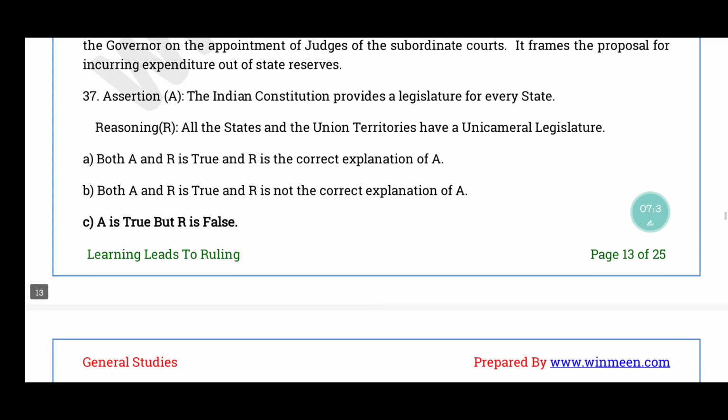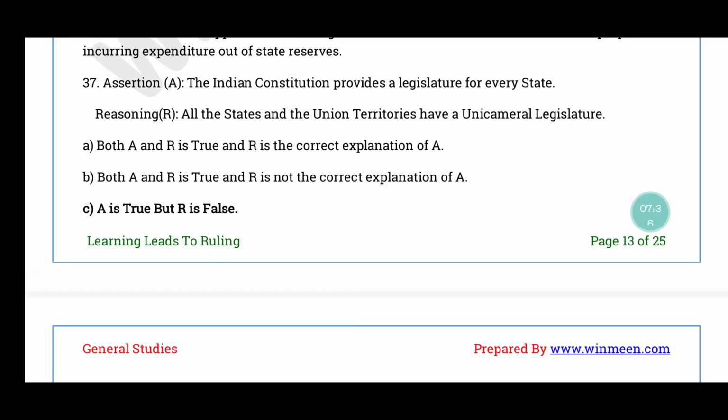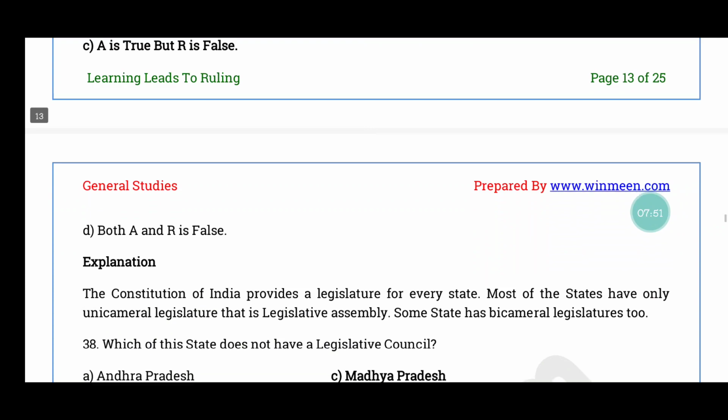Question number 37. Assertion and reasoning. Assertion. The Indian constitution provides a legislature for every state. Reasoning. All the state and union territories have a unicameral legislature. The correct answer is option C. The statement is true but the reason is false.